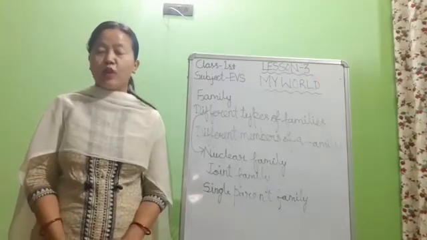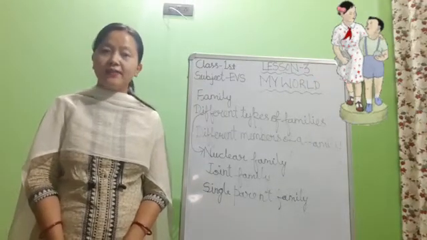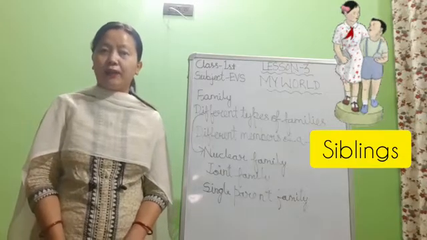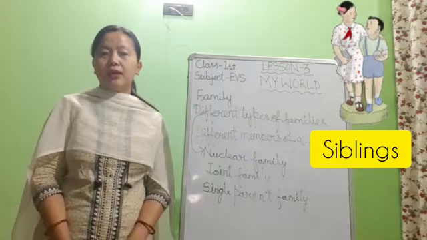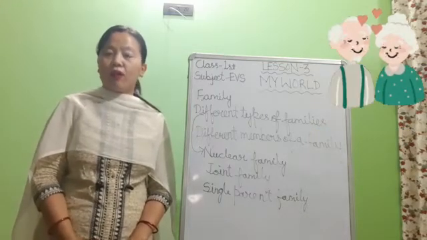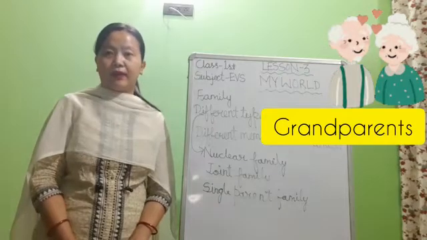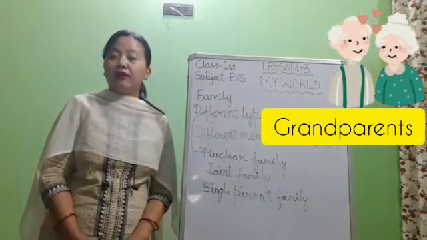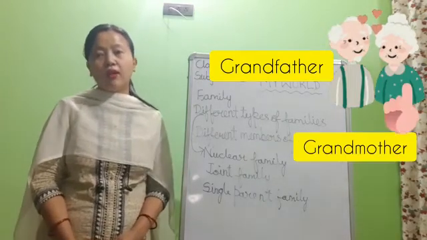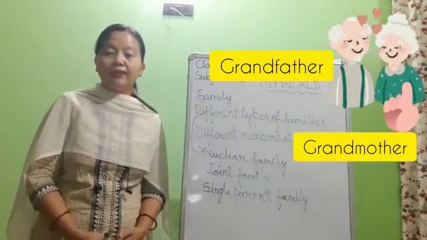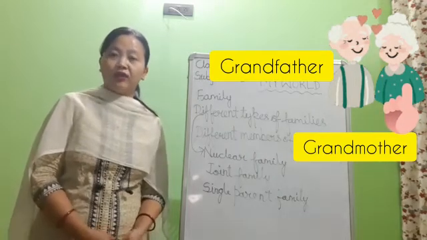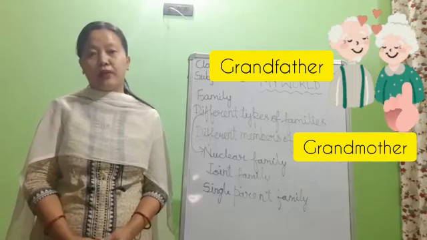Children, next, your brothers and sisters are your siblings. Your own real brothers and sisters are your siblings. Next, the parents of your mother or father are your grandparents. So children, your father's father is called your grandfather, and your father's mother is called your grandmother. Same as your mother's father is called your grandfather and your mother's mother is called your grandmother.